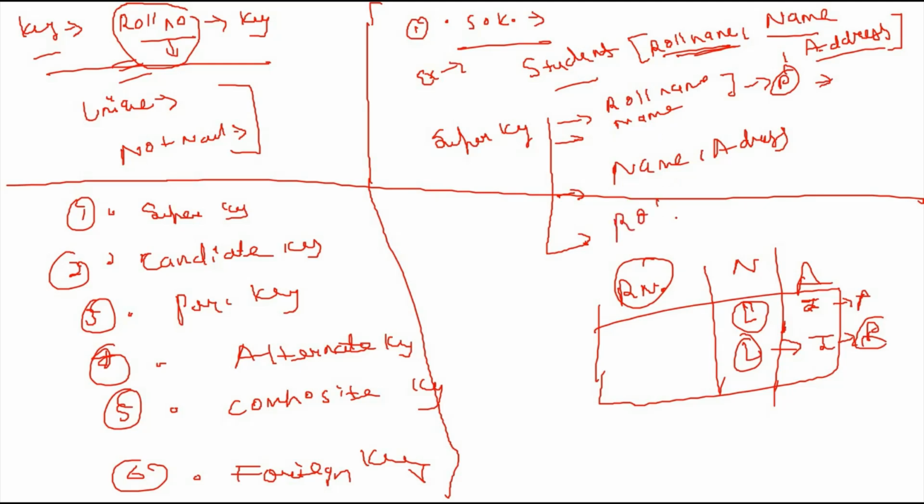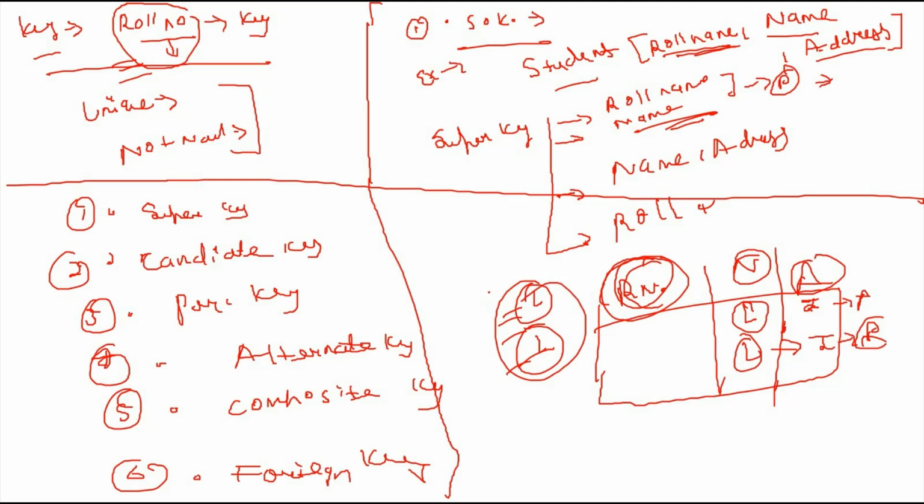We will take the roll number as a single key, and roll number with name, or roll number with address. But we will not take the name alone as a key, because we cannot identify by name alone when the names are the same. So there are many super keys present. More than one super key in a relation is possible. This is the concept of super key.